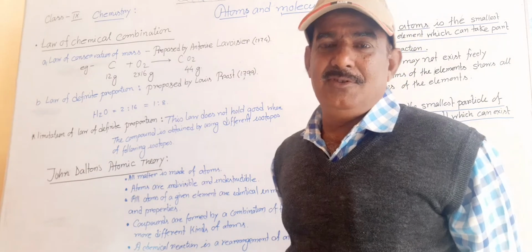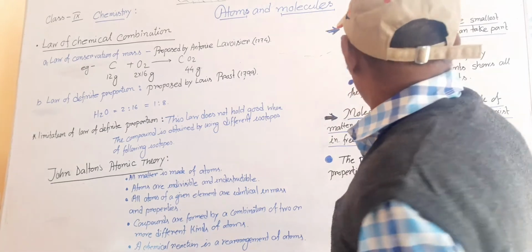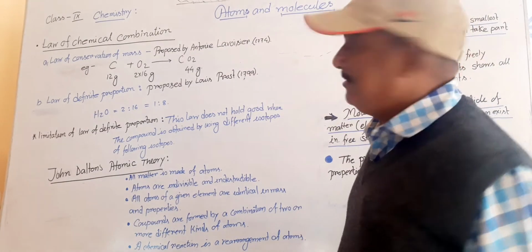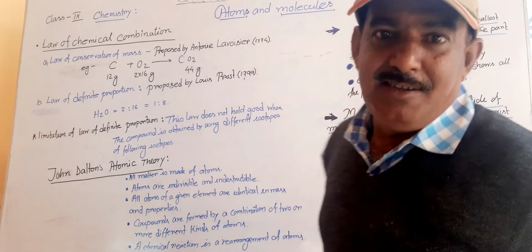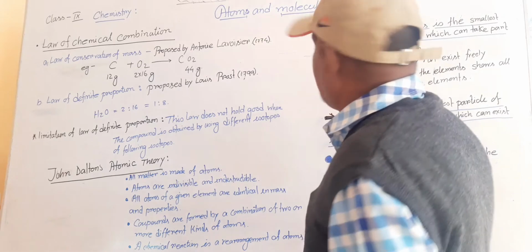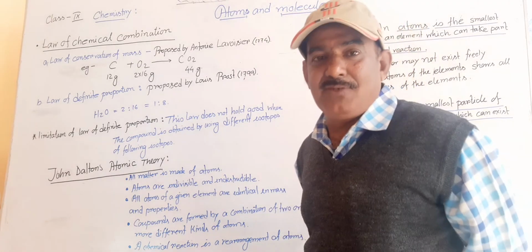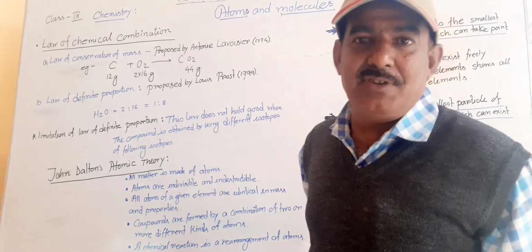First, we should know the meaning of the atom and molecule. What is the atom? What is the molecule? We know that an atom is the smallest particle of an element which can take part in a chemical reaction. But the question is, why does an atom take part in a chemical reaction, whereas a molecule does not? First question is that why atom take part in a chemical reaction but molecule not take part in a chemical reaction.